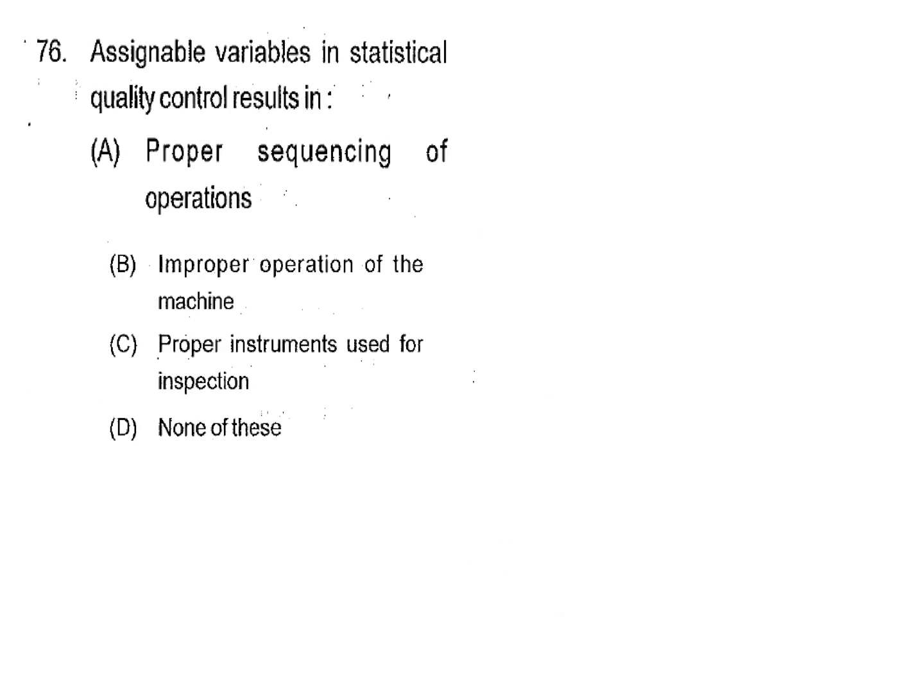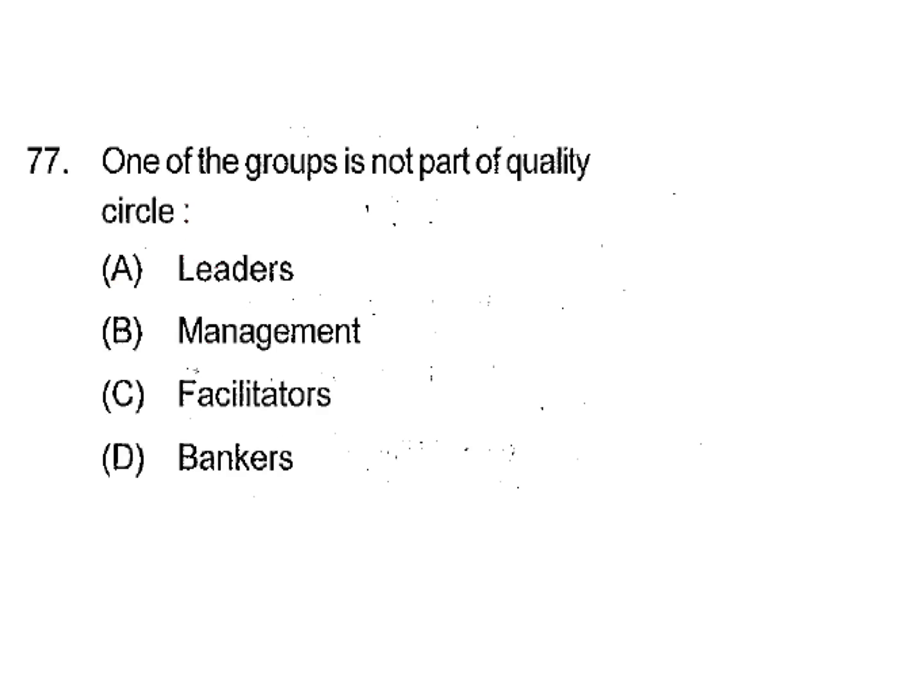Question: assignable variables in statistical quality control, SQC, result in what? Assignable variables result in improper operation of the machine. B is our answer. One of the groups is not part of quality circle. Leaders are part of it. Management is also part. Facilitators are also part. Bankers. Bankers are not a part of quality circle.